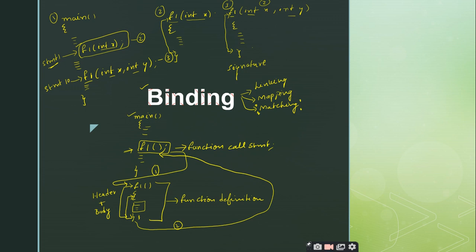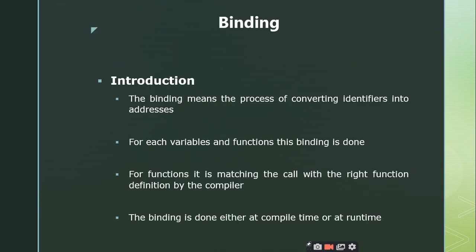So let us go into the topic of our discussion. This is an overall idea of what binding is. We'll discuss and see whether any points we are missing. Coming to the introduction of binding, binding means the process of converting the identifiers to the addresses.